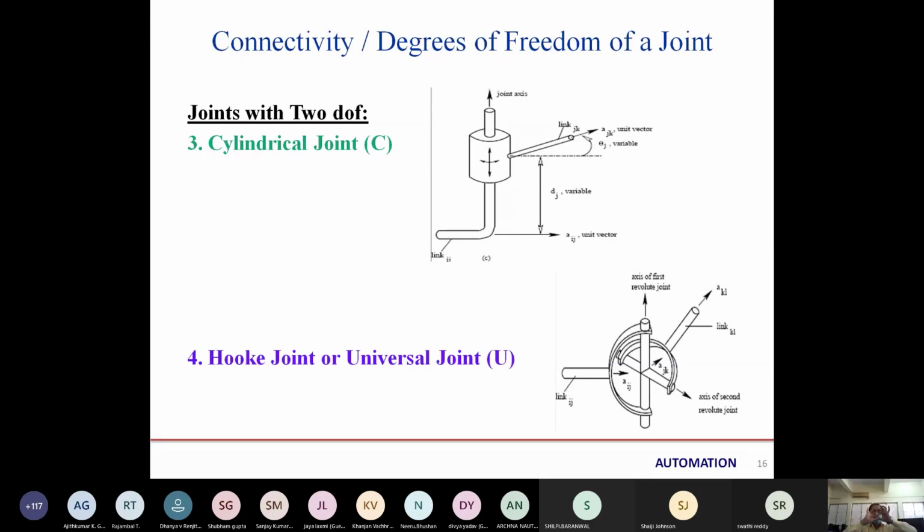That hook joint is like a cross, in which we get up and down and left and right, 2 types of independent movement. That's why we call it a universal joint or hook joint.